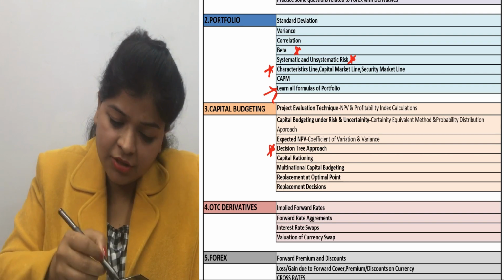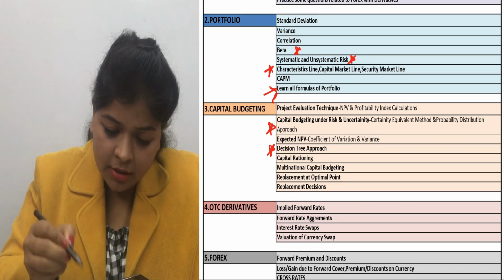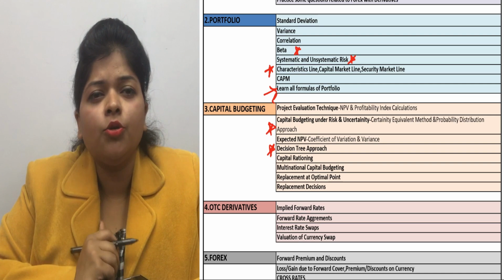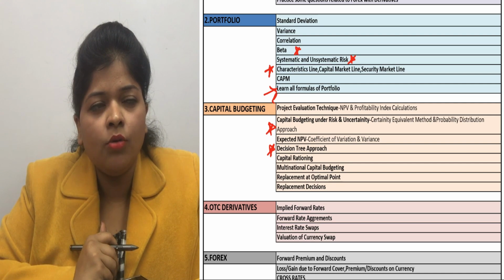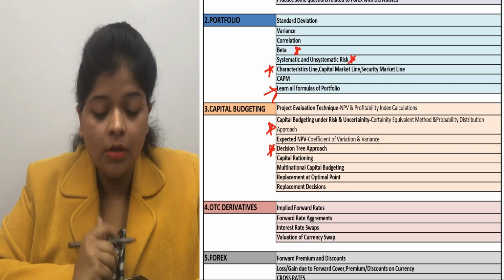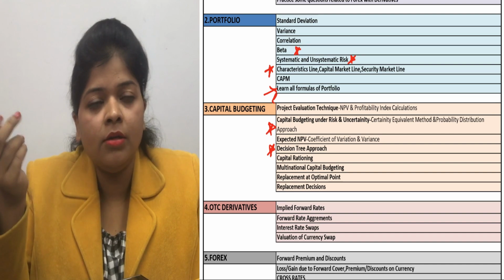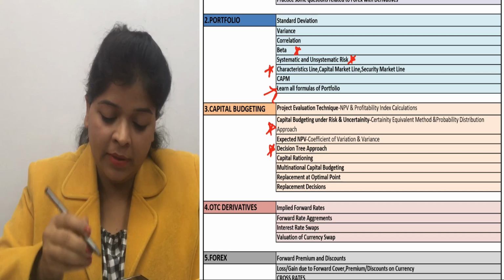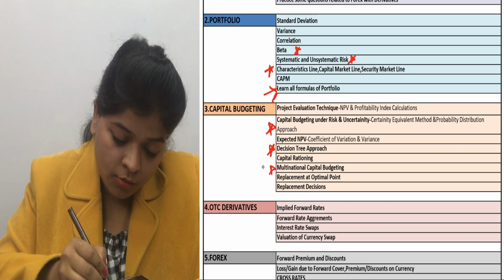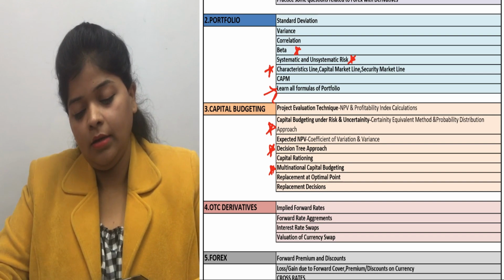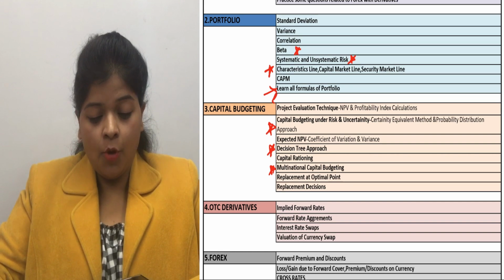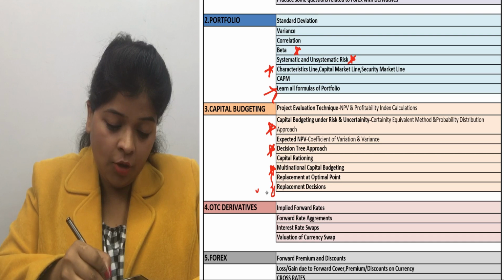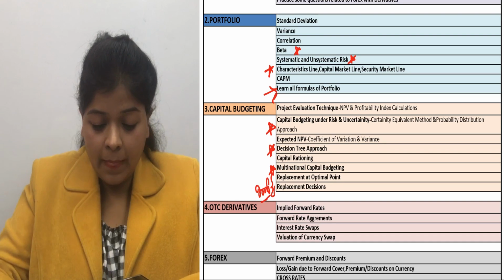After that, capital rationing, not that important. Okay, multinational capital budgeting. The institute has asked this question around 4 to 5 times. There are only 1-2 questions related to this topic in our institute study material. Okay, so cover this topic also. And after that, replacement at optimal point and replacement decision. This is the most important topic to be covered.